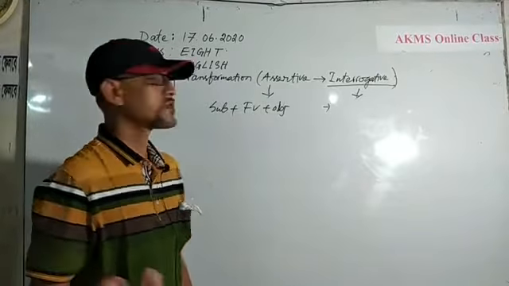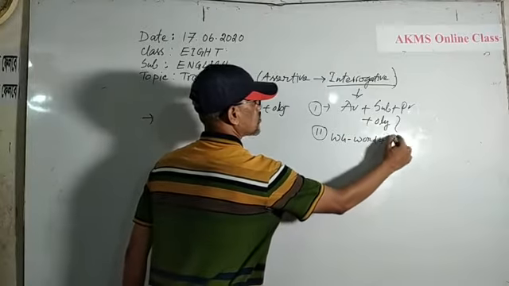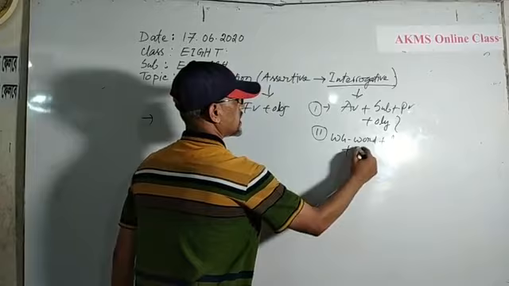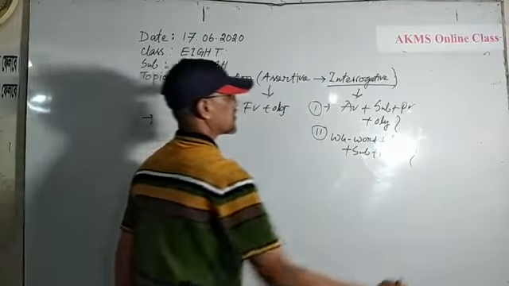The other structure is WH word, auxiliary verb, subject, principal verb, and object, interrogation mark.